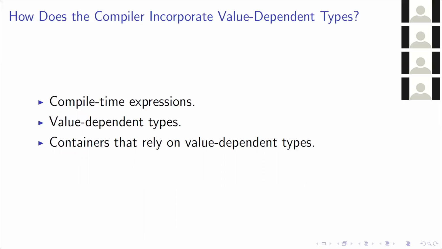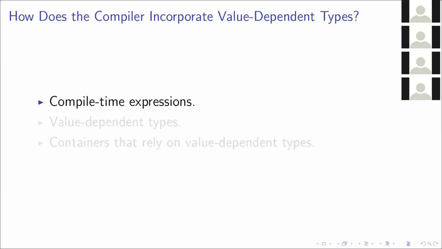So the value-dependent types implementation comes down to three main components. Firstly, we have the compile-time expressions, then the value-dependent types and their subtyping relationships, and finally some containers that are built that rely on value-dependent types. So we'll start off by talking about compile-time expressions.